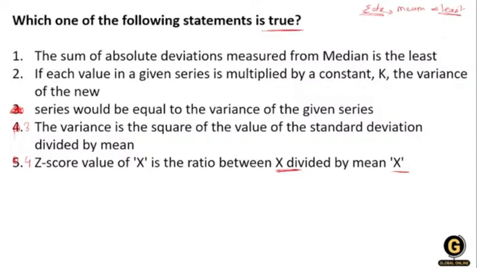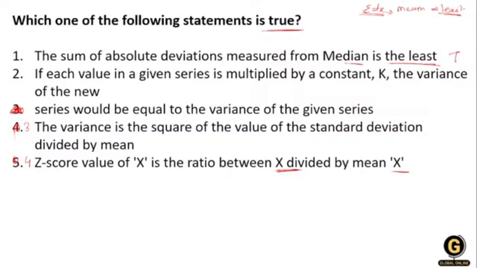When deviations are taken from the median, the median is the middlemost value of the series, so it divides the whole series at the middle value. That's why the sum of the absolute deviation measured from the median is least. So yes, it is true.